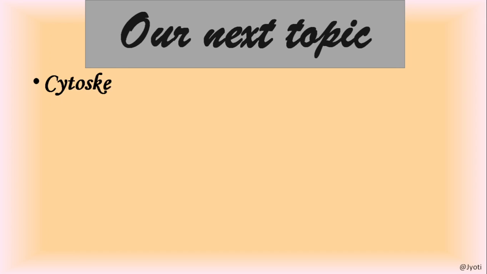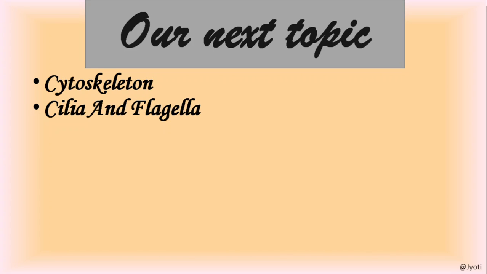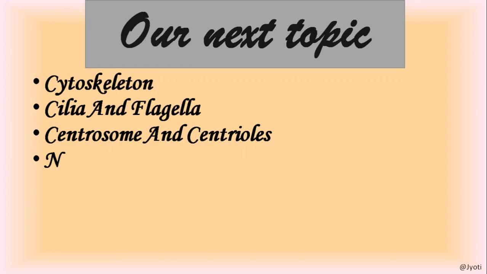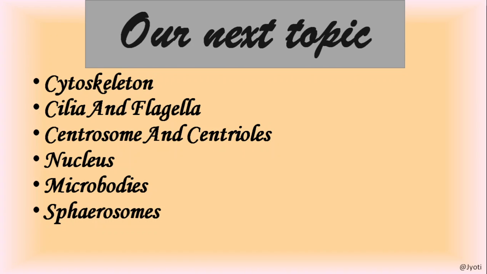So in our next session, we'll discuss the cytoskeleton, then the appendages, that is cilia and flagella, centrosome and centrioles, nucleus, the control room of the cell. Then we'll discuss the microbodies. Besides microbodies, in plant cells, the spherosomes are there. And these microbodies also include the glyoxysome and peroxisome, that also we'll discuss.